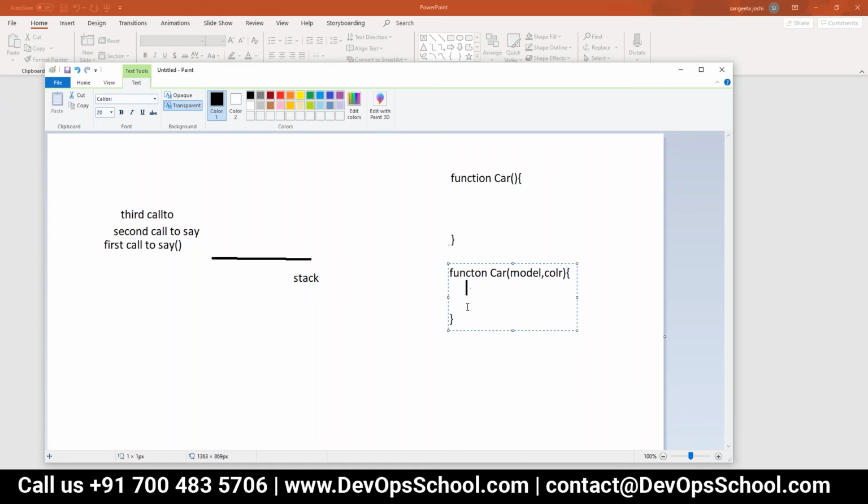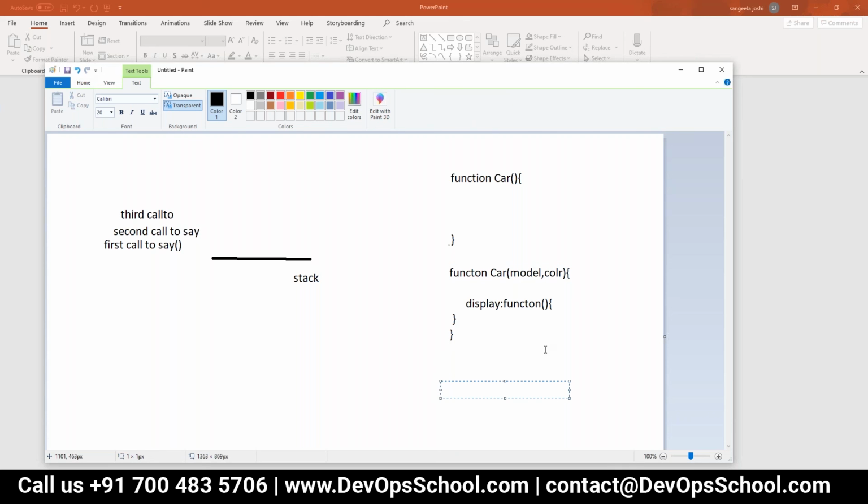Suppose I'm writing a display function here. Display is a property of this car, which is a function, so it can have different attributes. We can write it like this: function, and then we put console.log, and there I will write this.model, console.log this.model, this.color. So when this display function is written, how will it be invoked?